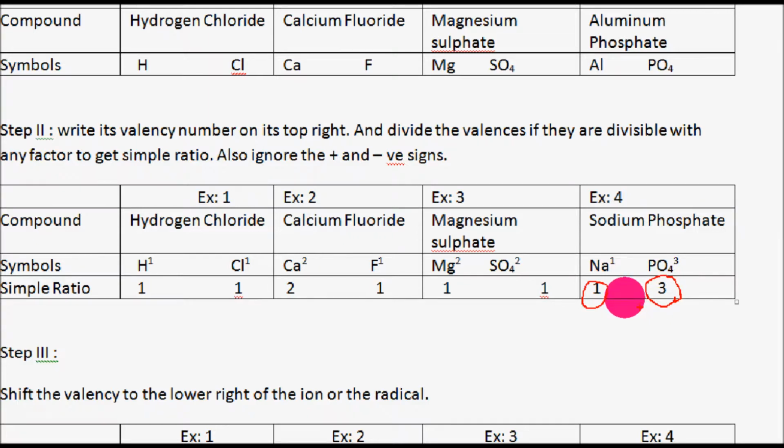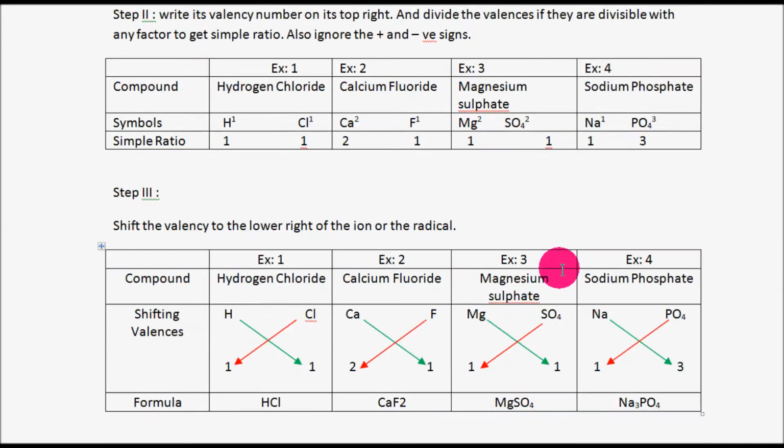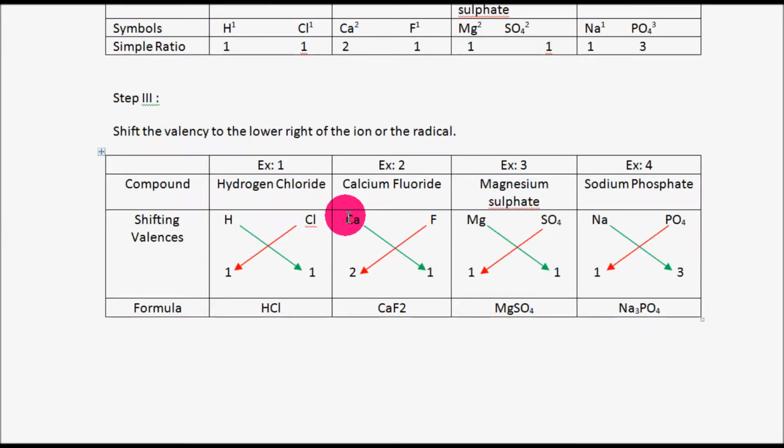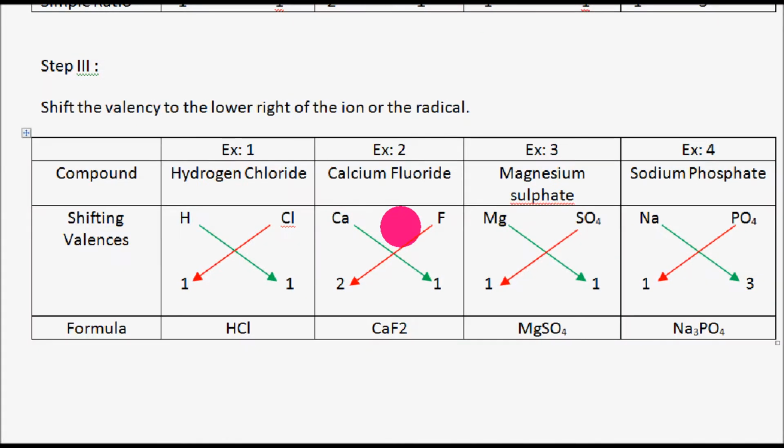Okay, and one more thing you have to do is ignore the positive and negative signs. You can check here, I have not written any +1 here, or mentioned any negative sign on chlorine. Fine, then note that point also. Next, moving further to step 3. Step 3 is the last step, and in this step the formula will be final here.